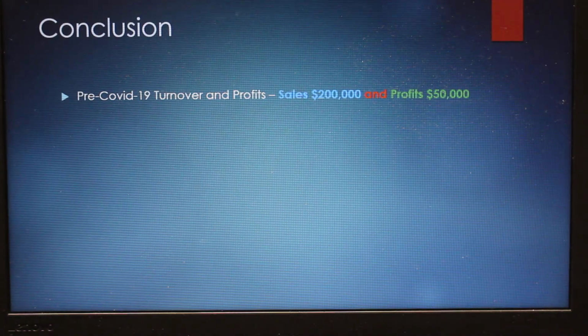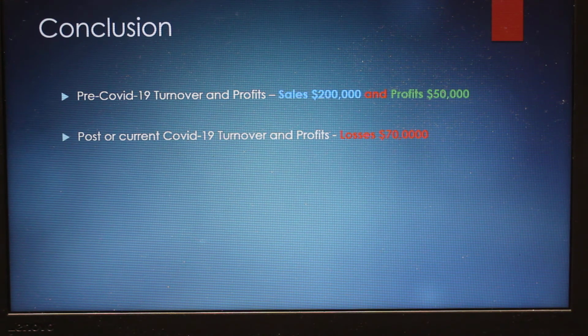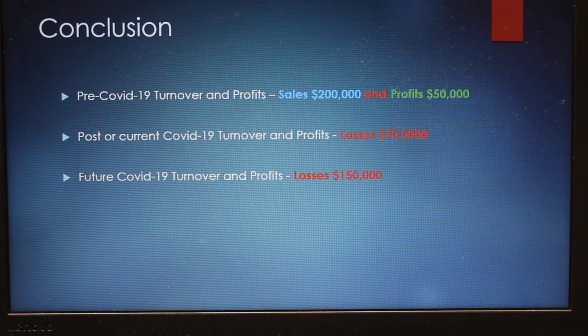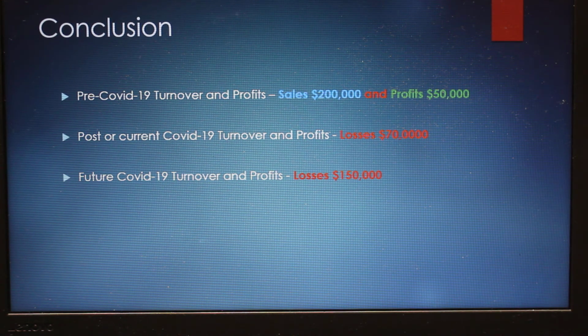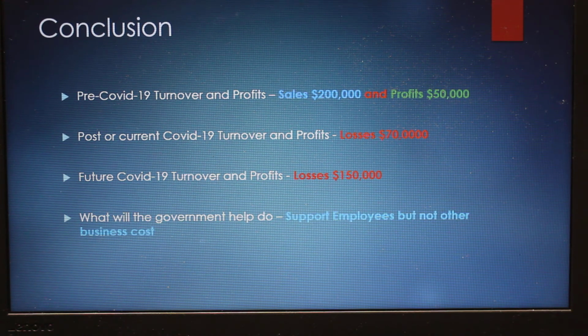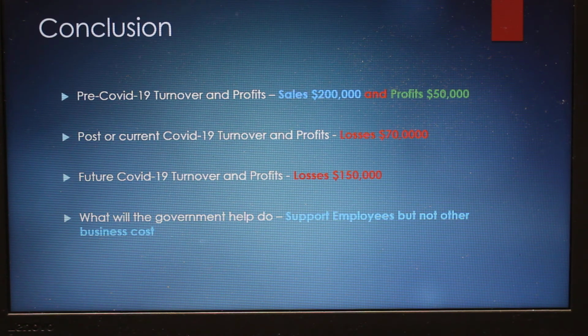So what can we conclude? Sales was 200,000 and profits would be 50,000. That was pre-Corona. But when Corona takes place and lockdown occurs, there are 70,000 in losses immediately. That will double to 150,000 in losses after Corona and the phased return to work takes place, because the businesses would need to bear more of the costs, and they will no longer have the support of the government paying employees' salary. Yes, the government help will help businesses, but it's not going to cover all the costs.